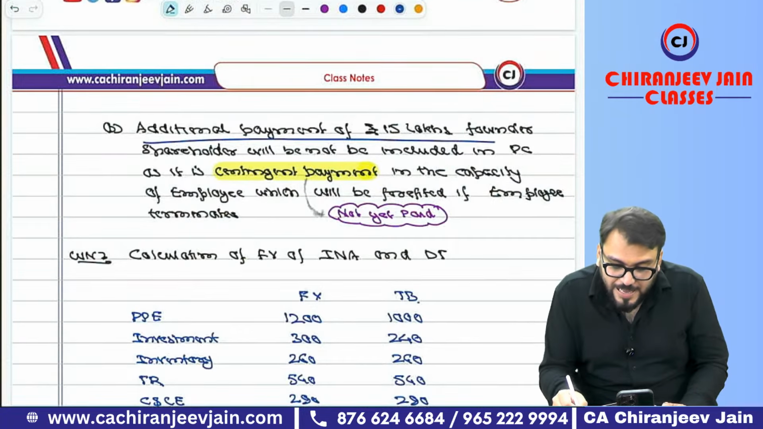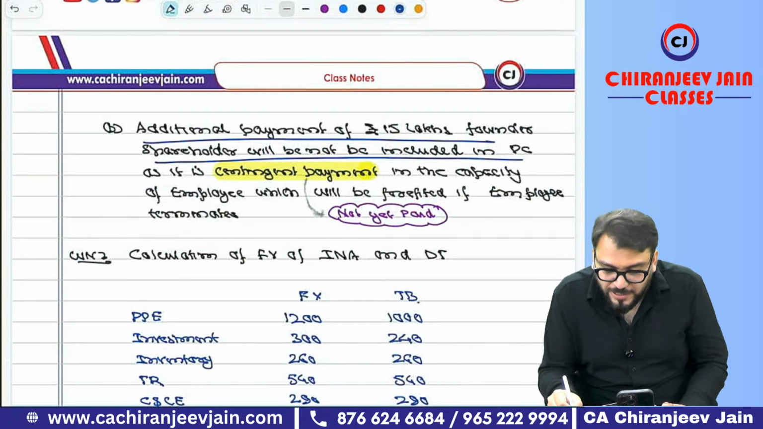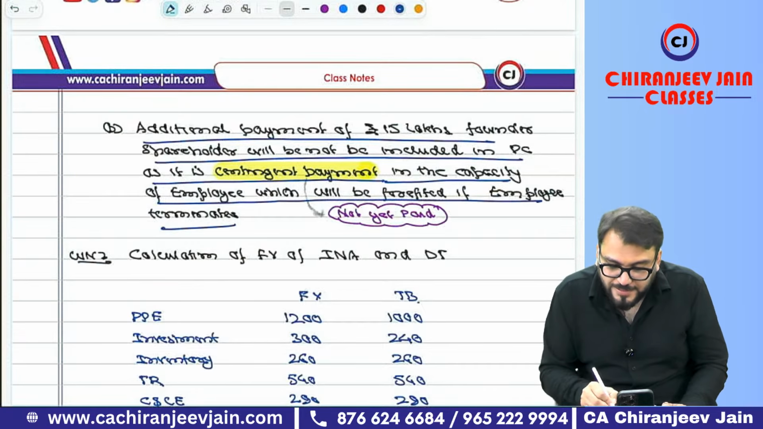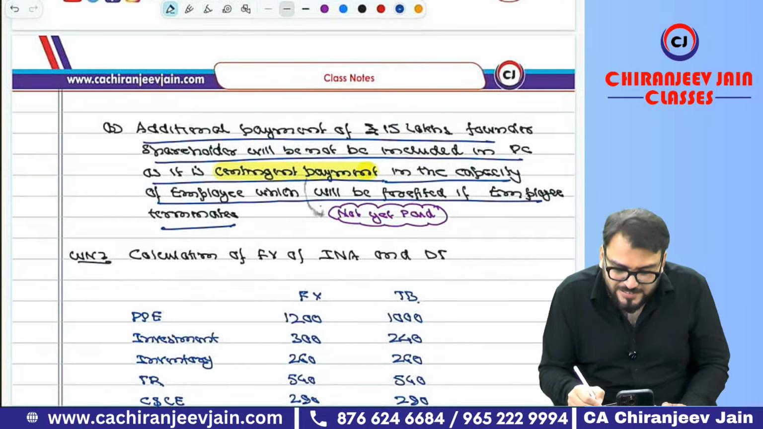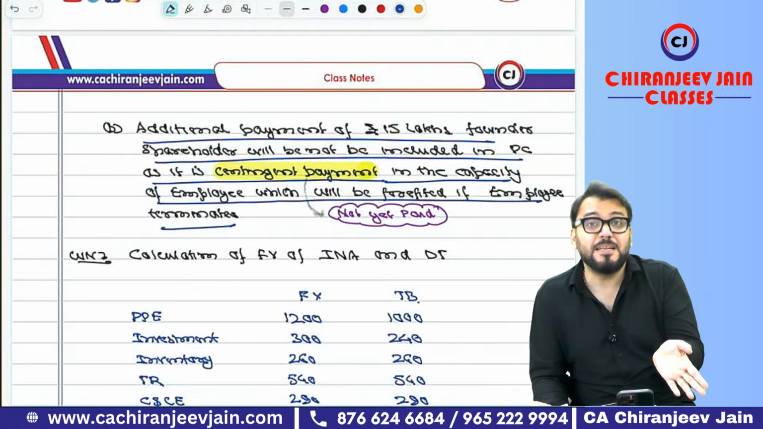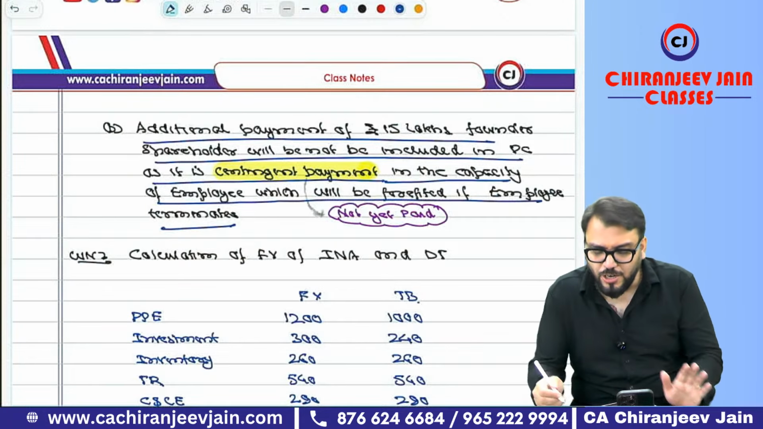Additional payment of 15 lakh to the founder shareholders will not be included in PC, as it is a contingent payment in the capacity of an employee, which will be forfeited if the employee is terminated. Correct? This amount is not yet paid because it is contingent right now. If paid, it will become prepaid employee benefit expense, but not yet paid.